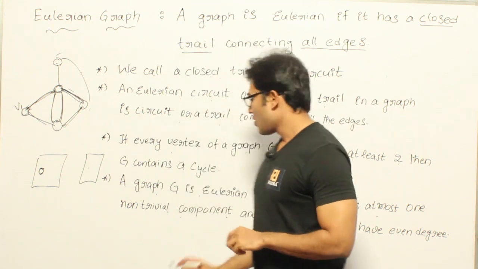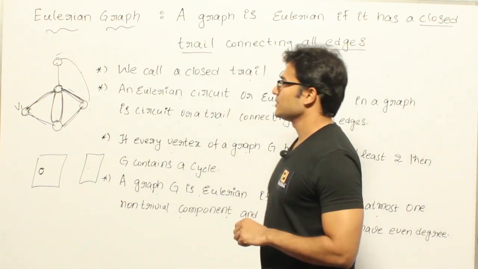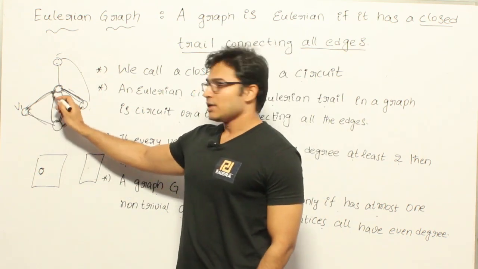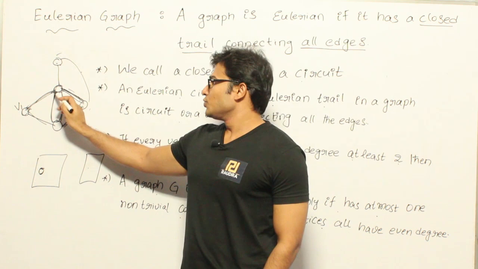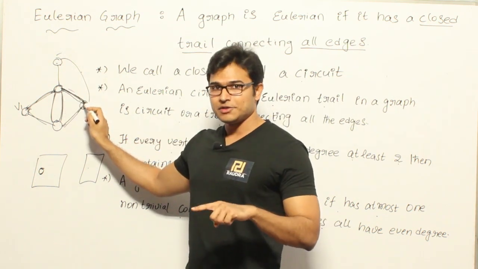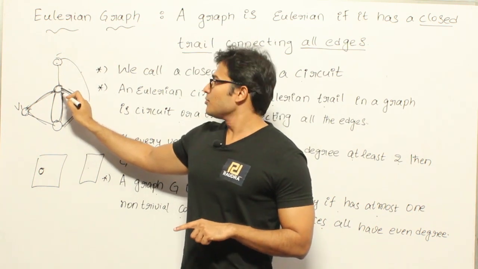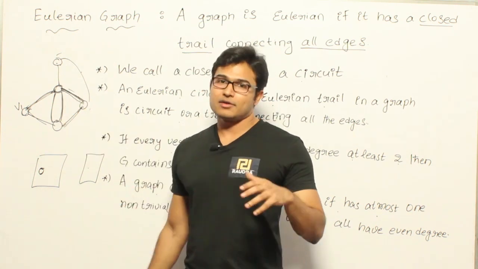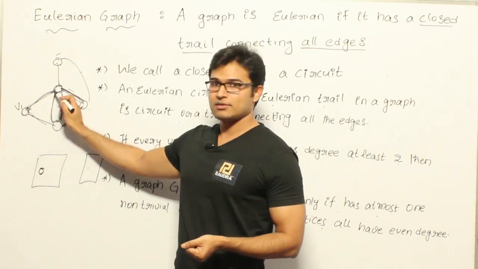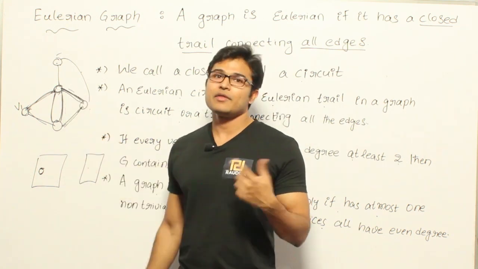That is the first condition. The second condition is that all the vertices should have even degree. Why is this condition important? Whenever you enter a vertex, you should leave it through another edge, and if you enter the same vertex again, you should be able to leave using another edge. So for every edge you enter a vertex by, you should be able to leave through another edge.